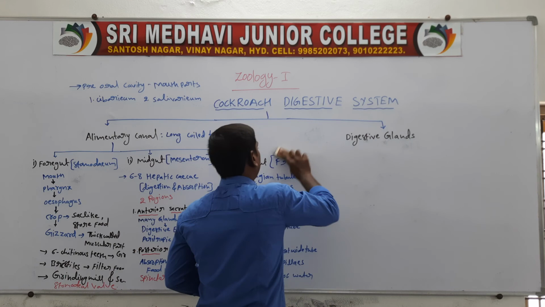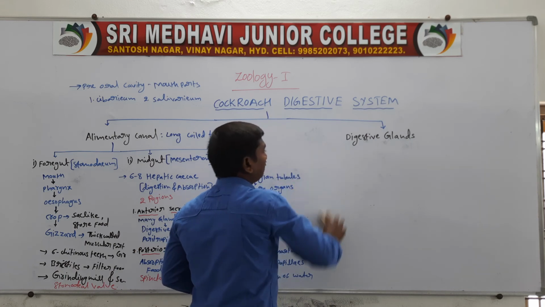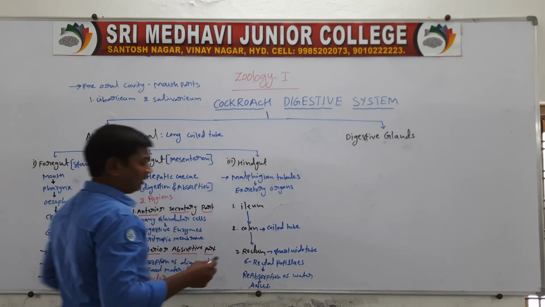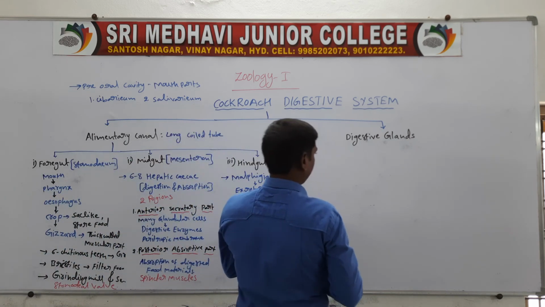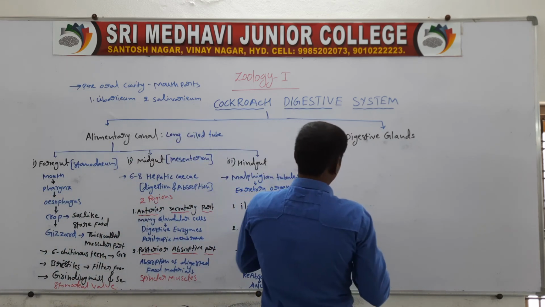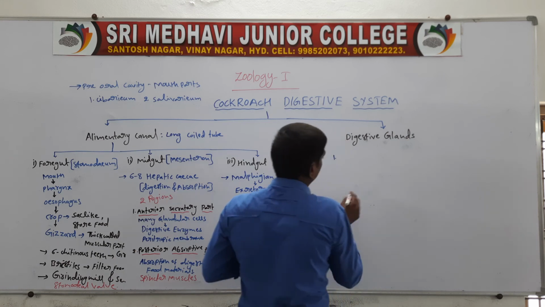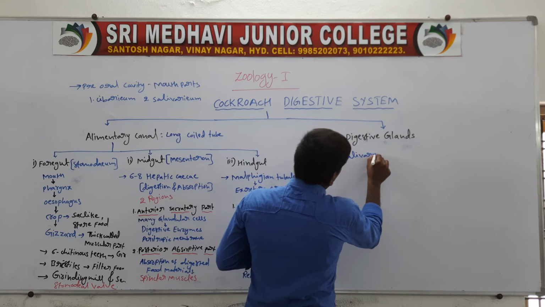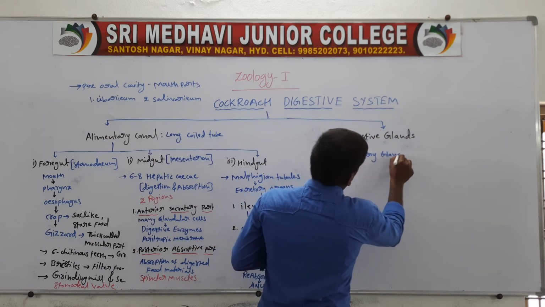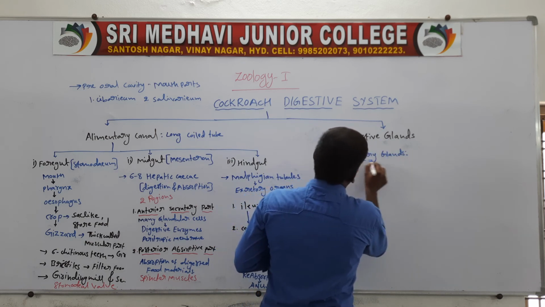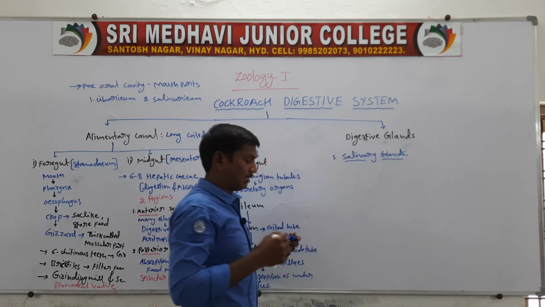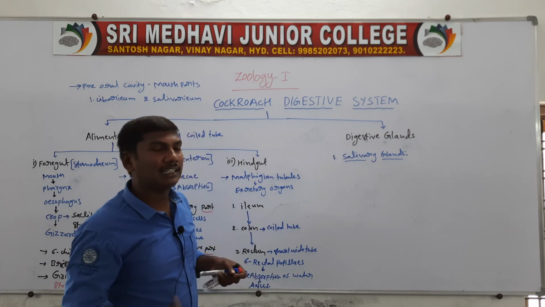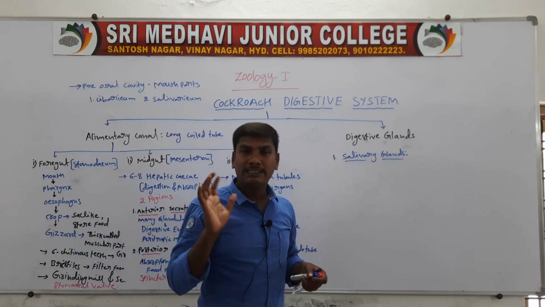First one, salivary glands. The cockroach contains a pair of salivary glands.